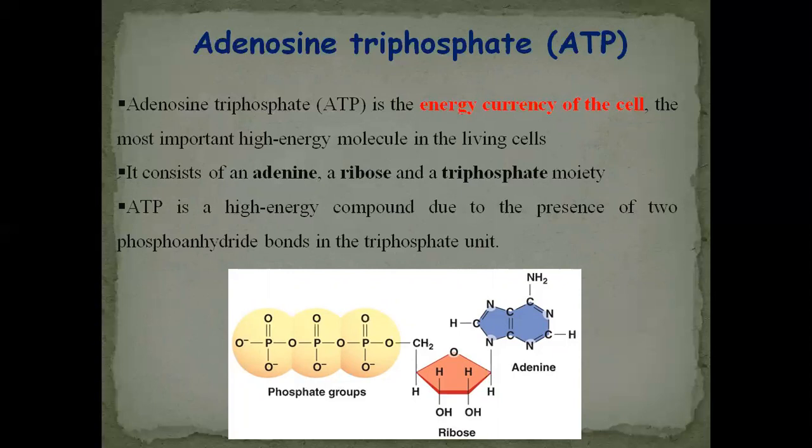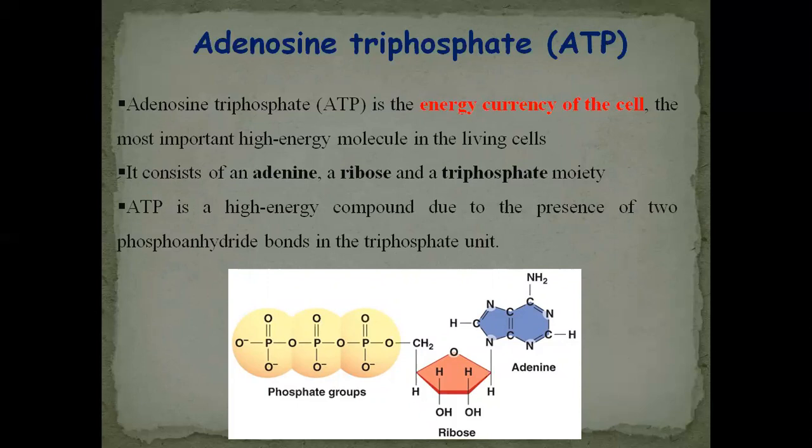It is represented by ATP, and it is basically the energy currency of the cell, the most important high energy molecule in the living cell. It means that most of the biological systems of animals or humans or living systems use ATP as an energy source. ATP is broken down and energy is produced in the form of free energy for utility.